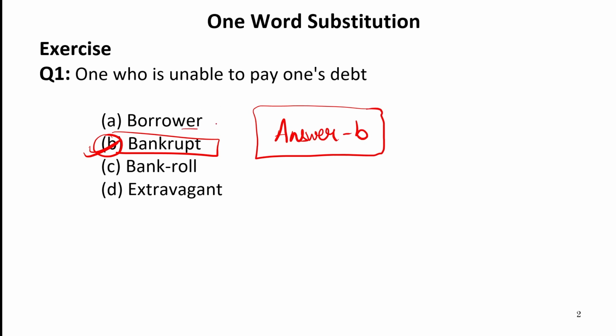That is borrower. Borrower is someone who borrows money from someone else. Bankroll is the amount of money or the management of it. Extravagant, one who spends too much. That is known as extravagant. So here the correct answer is B. Now let us move to the next question.